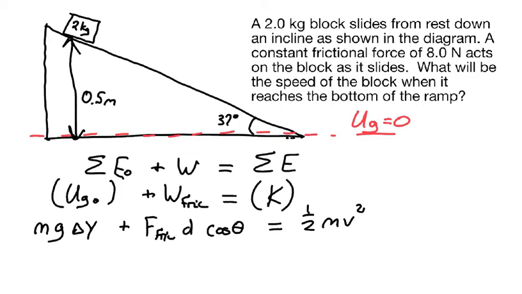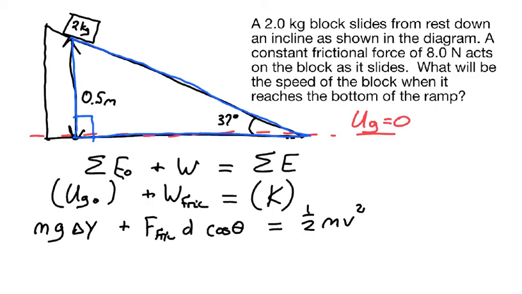I have this angle, 37 degrees, and that 0.5 meters would be on the opposite side of this triangle. I'm imagining a second triangle that occupies this space, so we're not quite using up the whole ramp here. The distance that I travel is going to be the hypotenuse of that blue triangle, and the 0.5 meters is the side opposite that 37-degree angle.